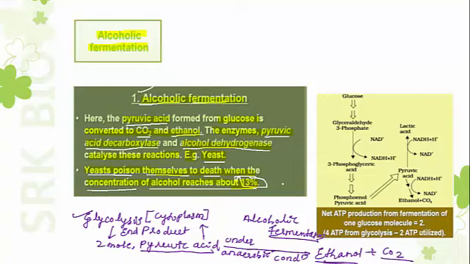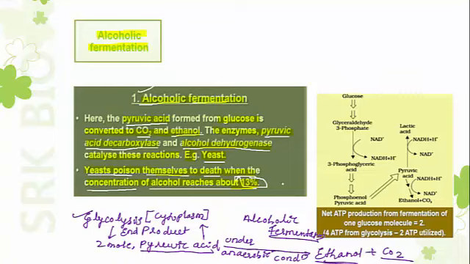So what are the points to remember for alcoholic fermentation? It is anaerobic respiration. The entire process takes place in the cytoplasm. During alcoholic fermentation, the end product of glycolysis, that is pyruvic acid, is converted into ethyl alcohol and carbon dioxide.